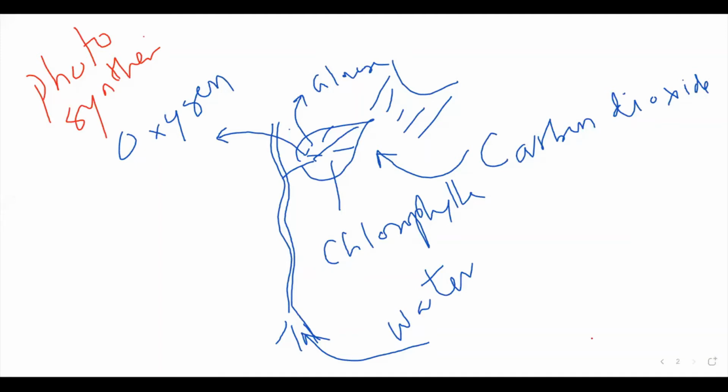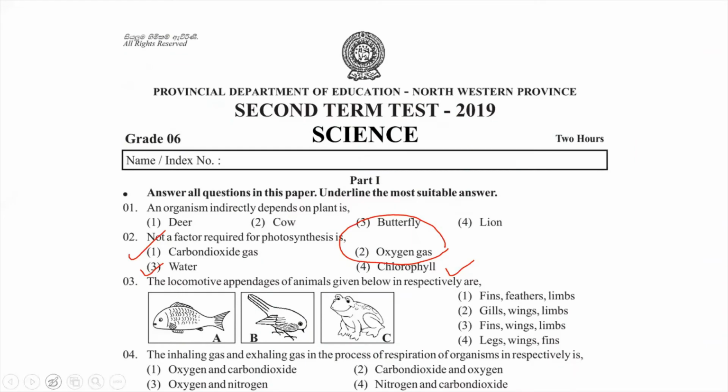Okay, let's see the third one. The locomotive appendages of the animals given below, respectively. Locomotion means the organisms are moving from one place to another.